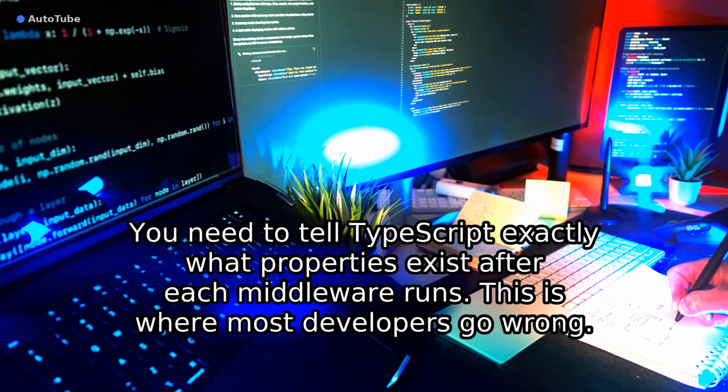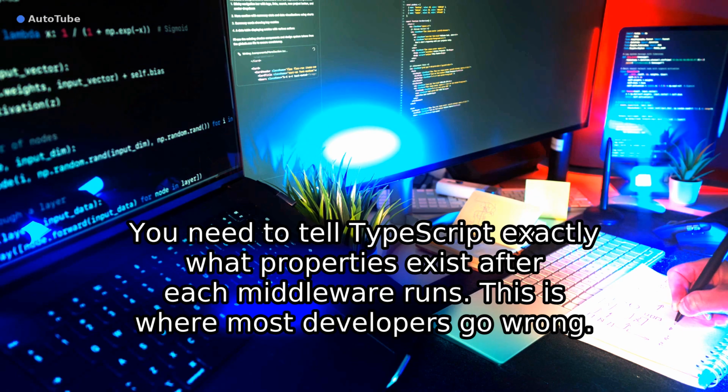Here's the twist that catches everyone. TypeScript has a feature called generic constraints. You use them to ensure middleware receives the right type. But when you stack middleware, the constraint from the first function becomes the input for the second. The types don't match anymore. Your first middleware is constrained to accept a basic request type. Your second middleware needs the enhanced request with the user property. TypeScript sees a type mismatch and throws an error.